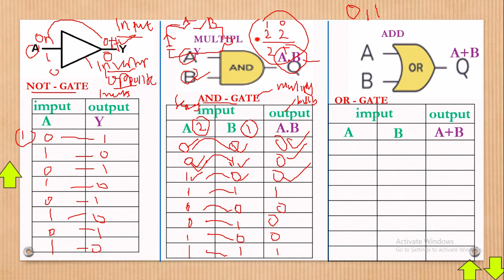Again, when switch A is on and switch B is on, the bulb will give light. I don't know if you can see that. That's the relationship we are trying to bring about.